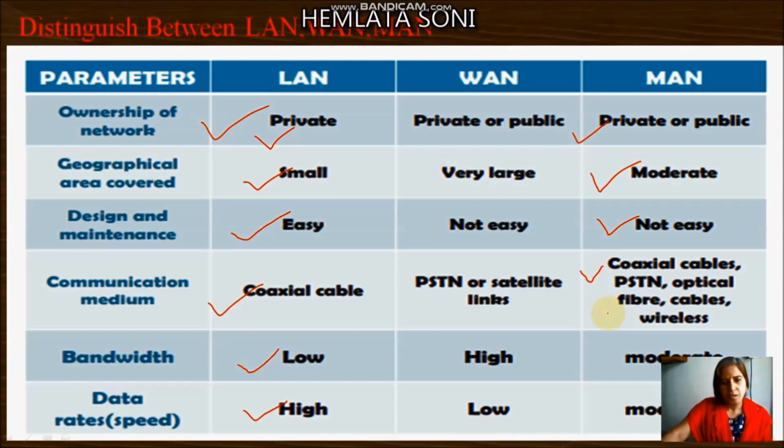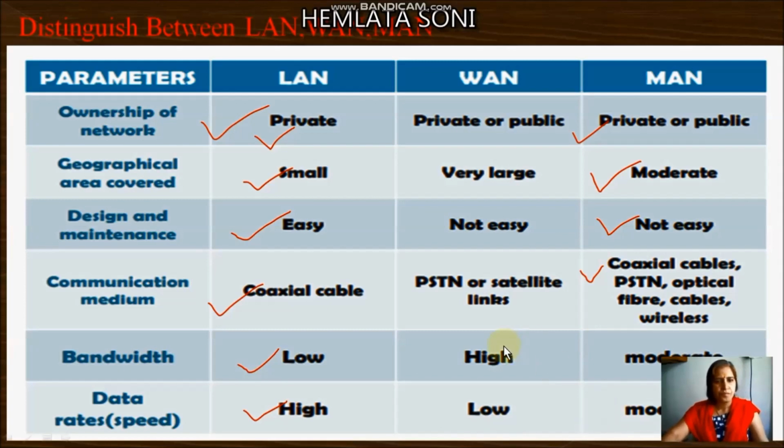Wireless media also can be used in metropolitan area network. Then bandwidth moderate, data speed also moderate.